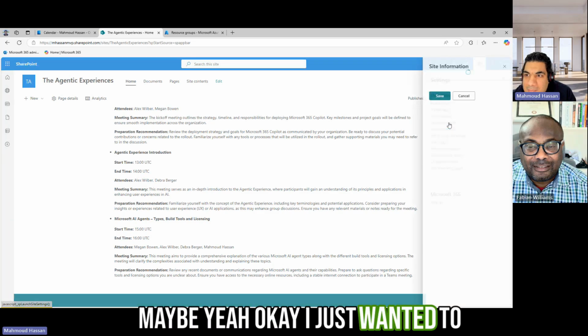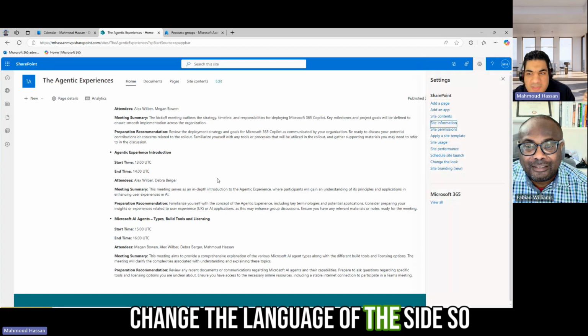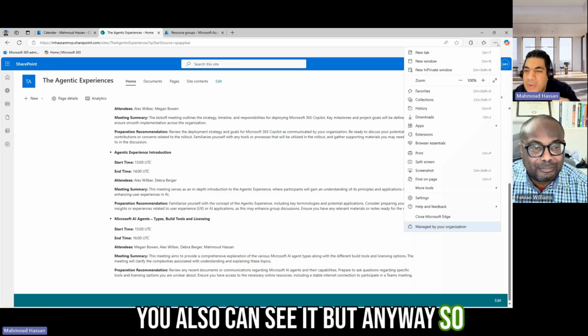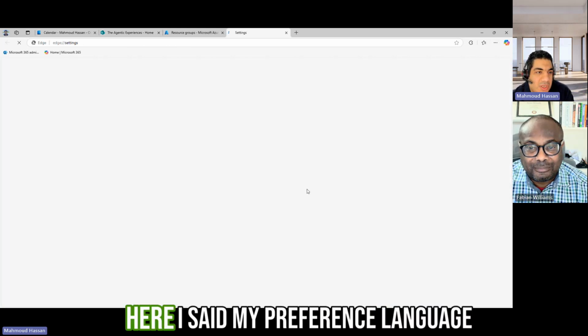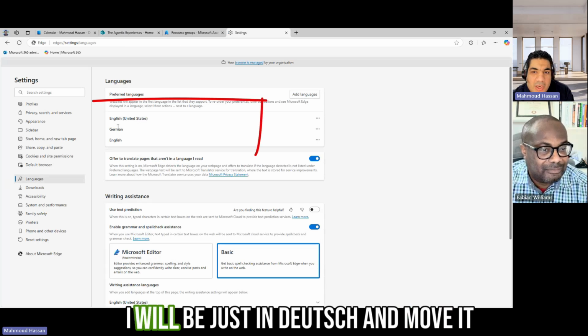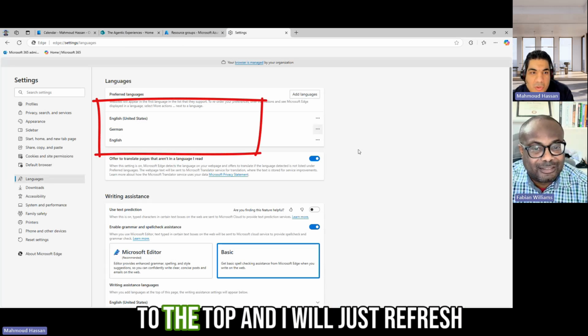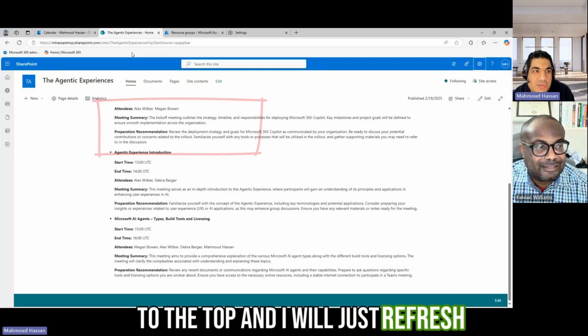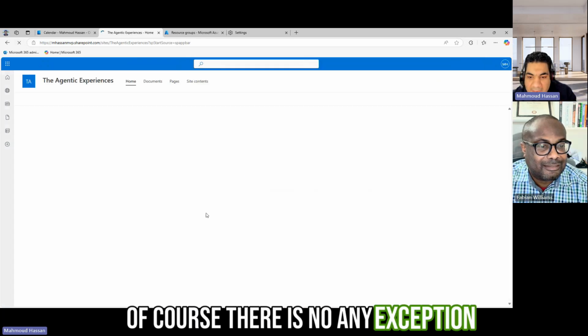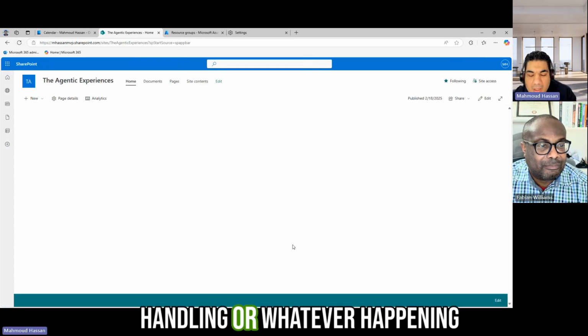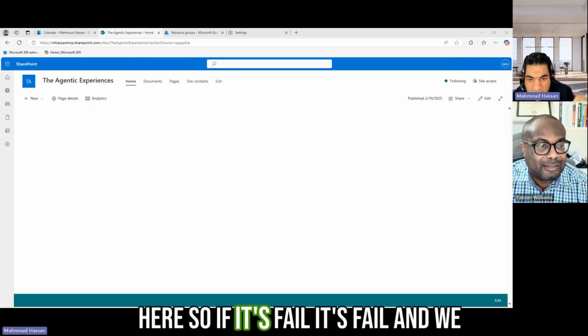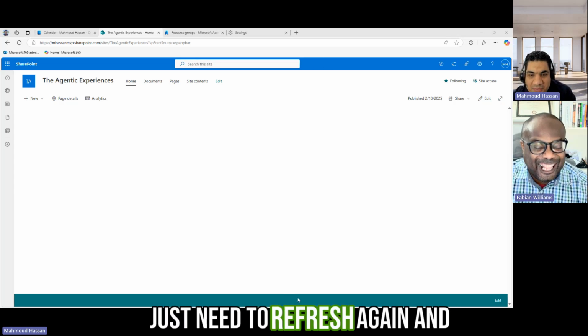I just wanted to change the language of the site so you can also see it. But anyway, let's just change the language here. I set my preferred language to Deutsch and move it to the top, and I will just refresh. Of course, there is no exception handling or whatever happening here. So if it fails, we just need to refresh again, and that's it.